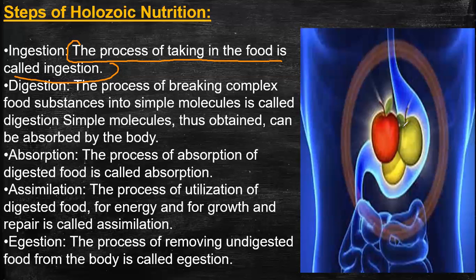As shown in the diagram, if we eat an apple, for example, it should be broken down into minute or simple molecules, and this is said to be digestion. The breaking down of complex food substances into simple molecules, and these simple molecules can be absorbed by our body.